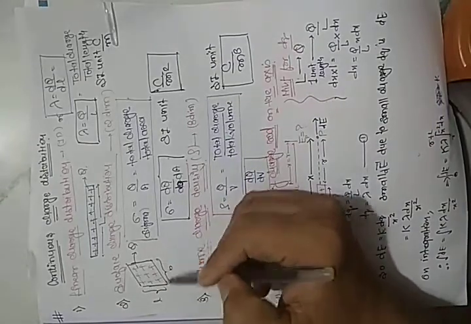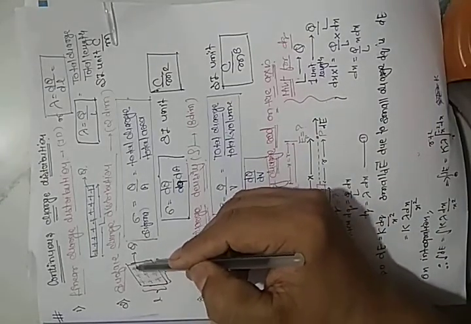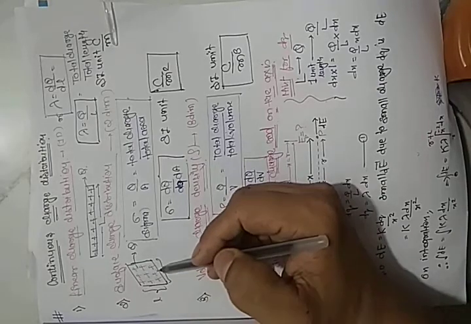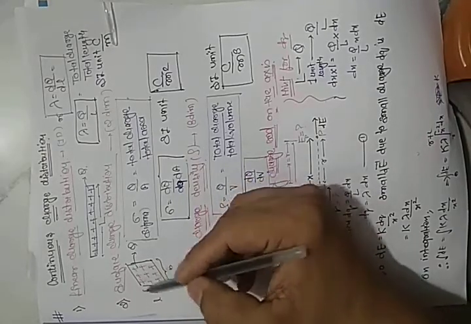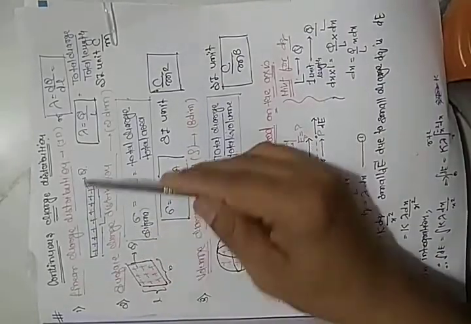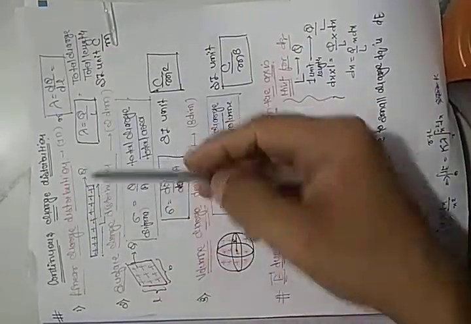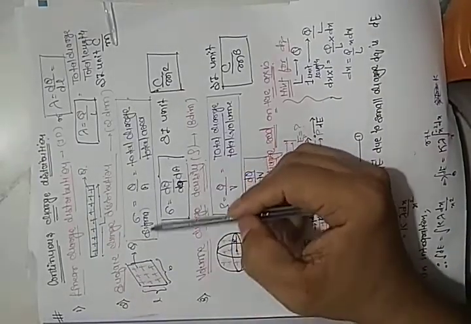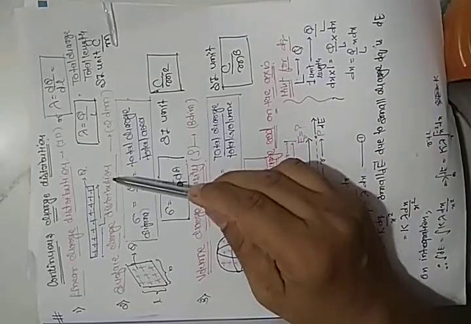Suppose this is a page and a charge is spread over this page. See, the length and the breadth are given, so this is two-dimensional. So the formula is, as we discussed in linear, total charge upon total length. Here we have an area, so total charge upon area is the surface charge distribution.